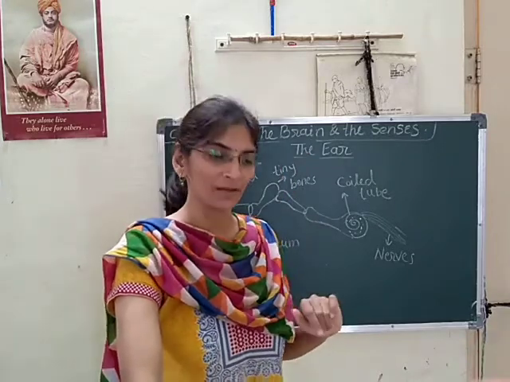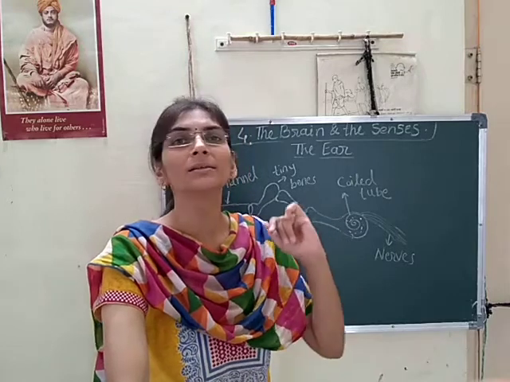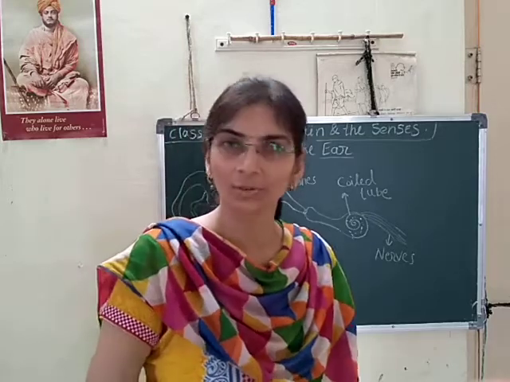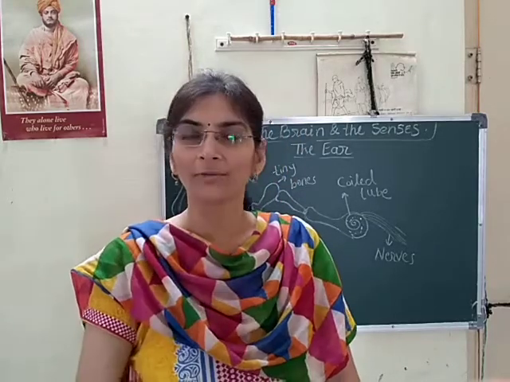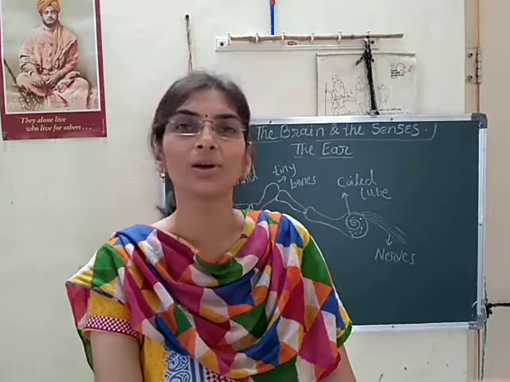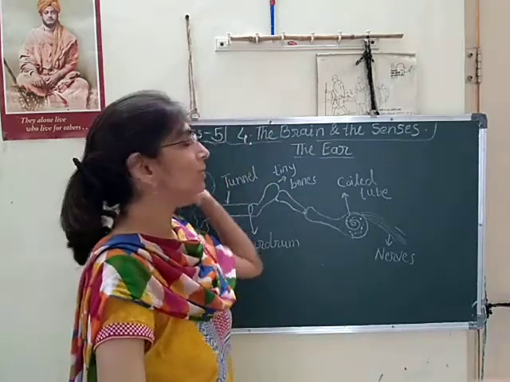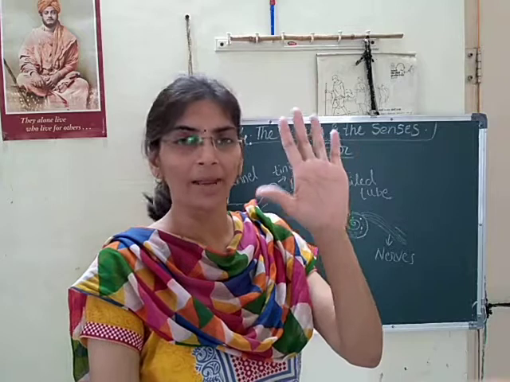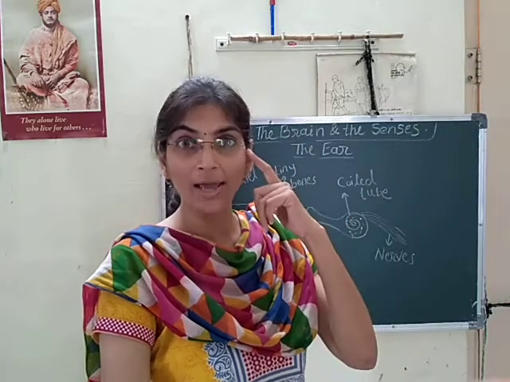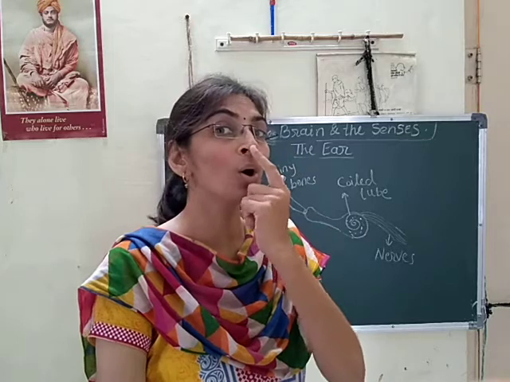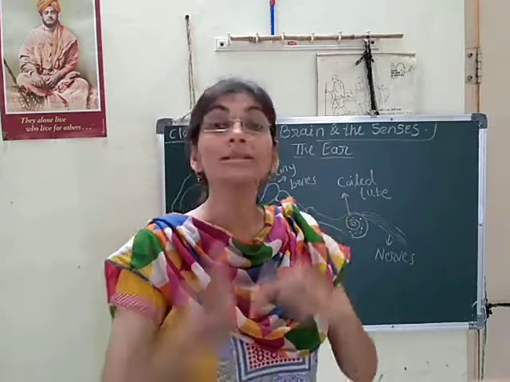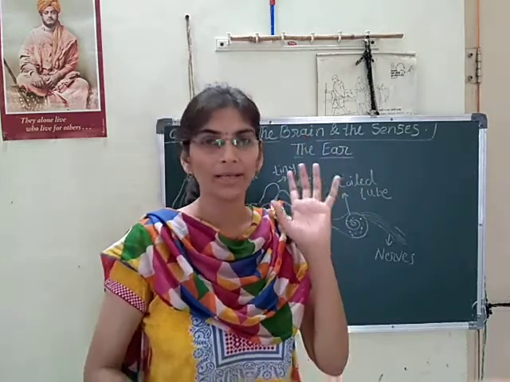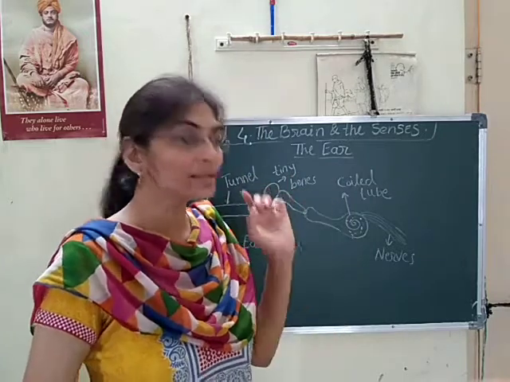Under this chapter we are learning about the sense organs and how they work through the nerve system. How many sense organs do we have? Mainly 5 sense organs: our eyes, our ears, our nose, our tongue, and our skin. These 5 sense organs are major, and we have to study them mainly in this chapter.